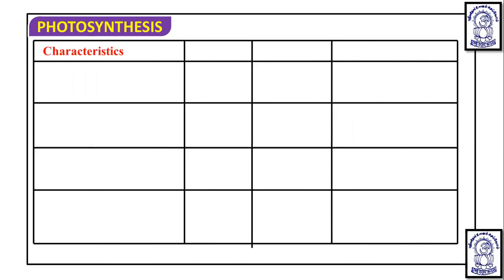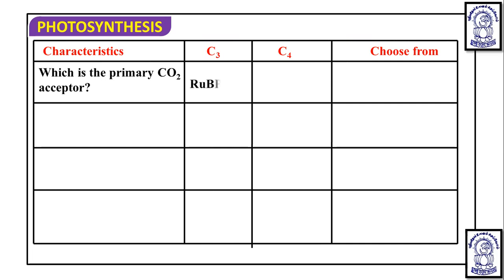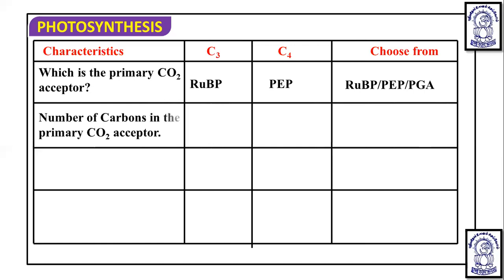Then, about other characteristics between C3 and C4 plants, the next characteristic is the primary CO2 acceptor. In C3 plants, RuBP, a 5 carbon compound, is the first CO2 acceptor, and in C4 plants, PEP, a 3 carbon compound, is the first CO2 acceptor. The number of carbons in the primary CO2 acceptor is 5 in RuBP and 3 in PEP.